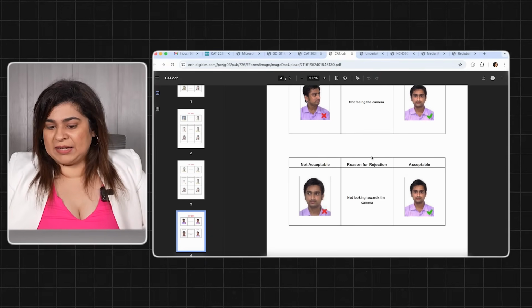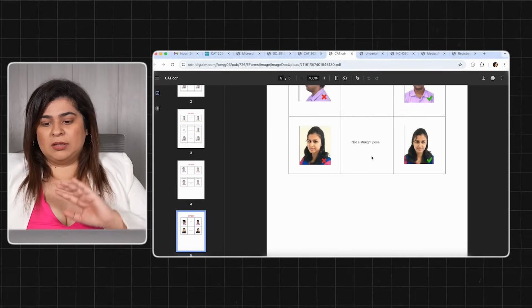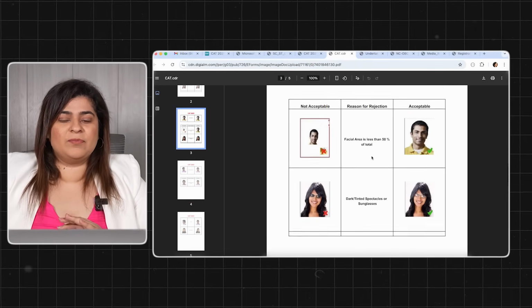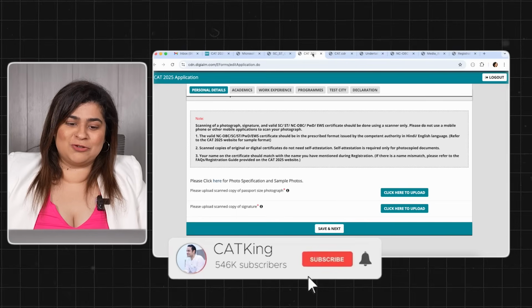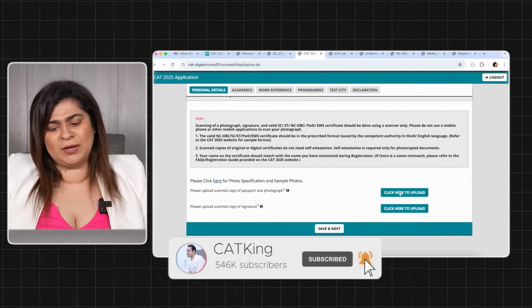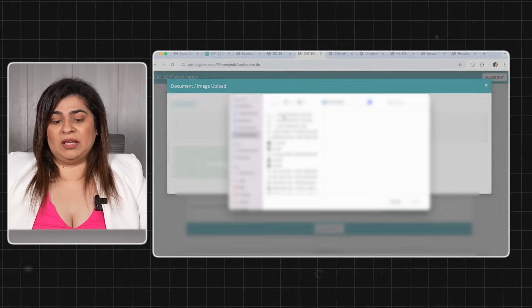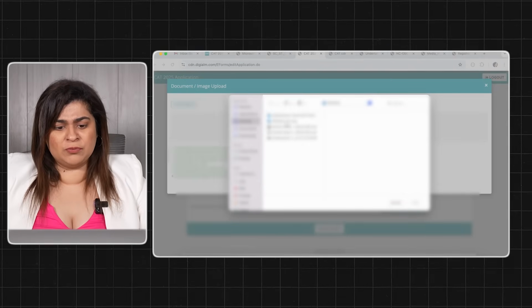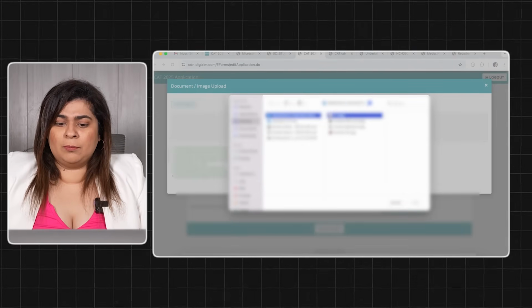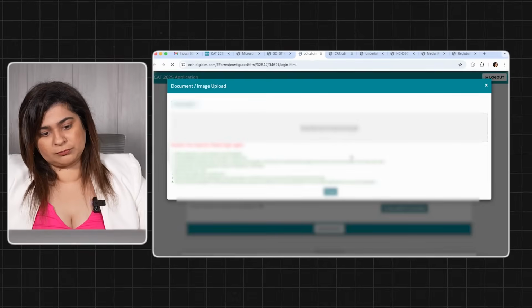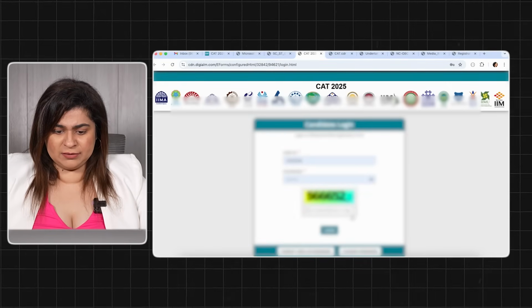No random side angles, no looking at different poses. ठीक है, photo shoot नहीं चल रहा है, so just make sure you keep it very basic and simple. Okay, now you will go to your important applications folder which we have just created. Put your photograph which meets the guidelines.